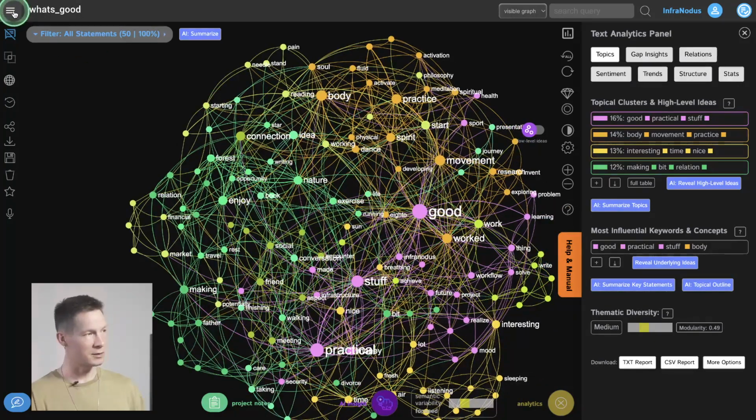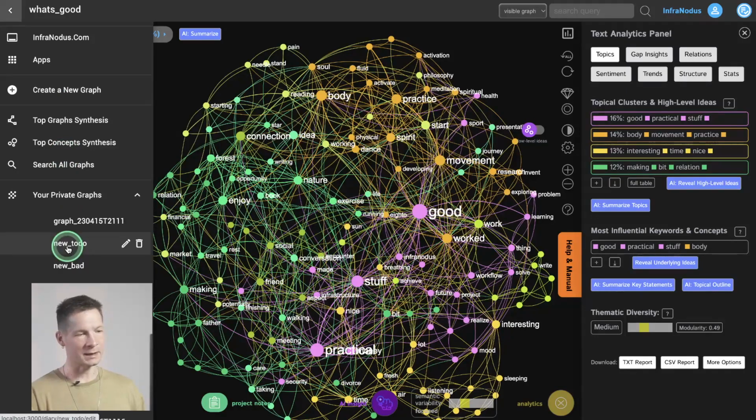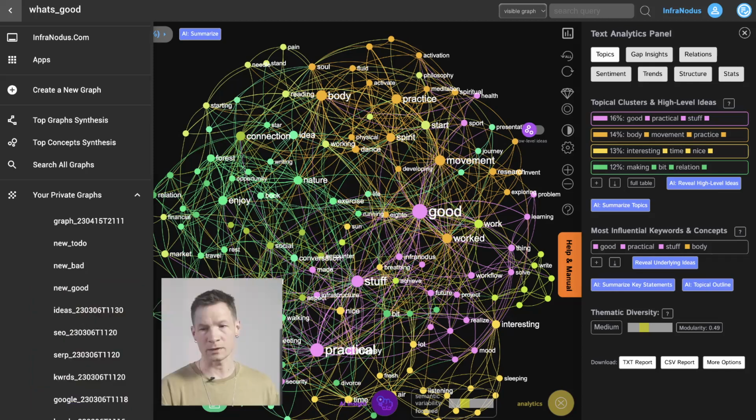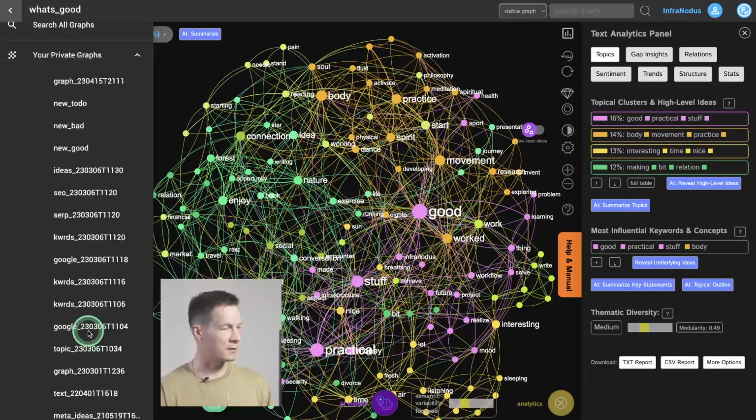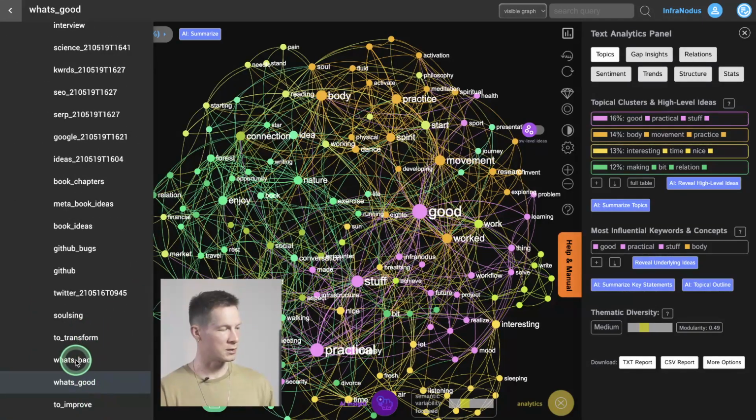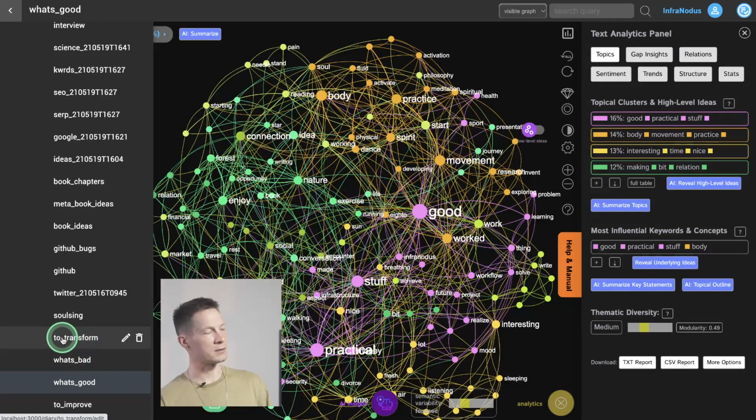So first of all, in InfraNodus, you can add any text through the editor inside, or you can also import it from external sources. Here we have different graphs which I use for my diary. So for example, I have one graph which are diaries of what was good and another one of what was bad. And this is a good way to start. I also make a third one of the things I want to transform and improve, and things that make my soul happy, right? So you can also use much more. But here I will just use these two examples.